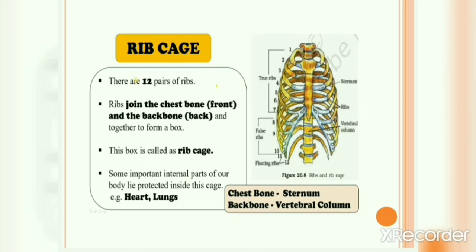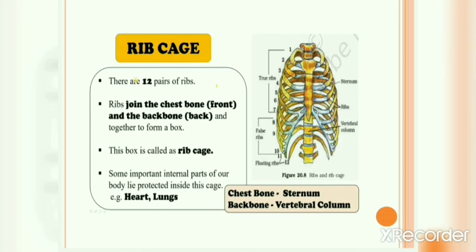These ribs are joined together in the front to our chest bone, and in the back to our backbone. The chest bone is also called the sternum, and the backbone is also called the vertebral column. Together they form a cage-like structure, and this is called the rib cage.